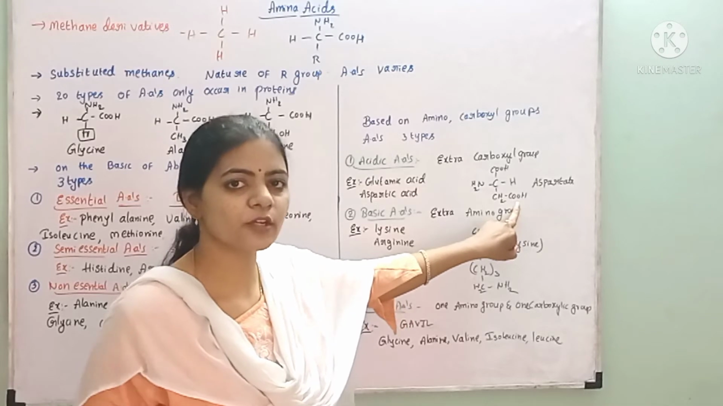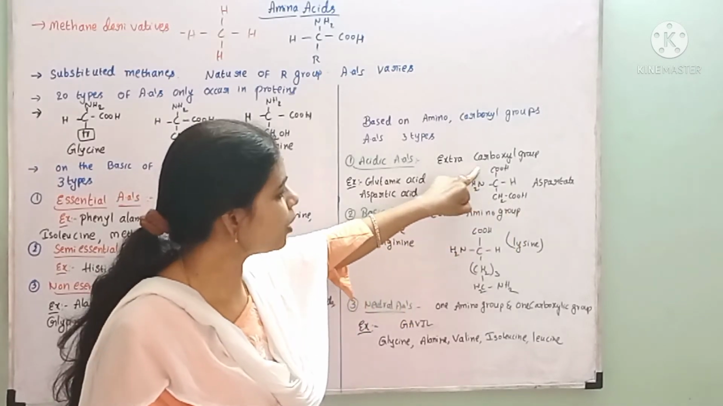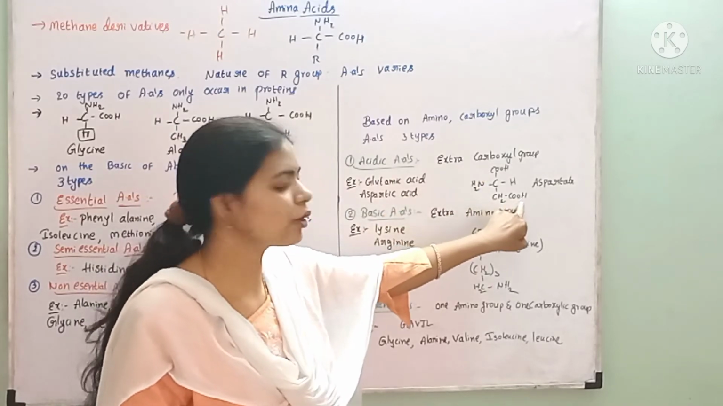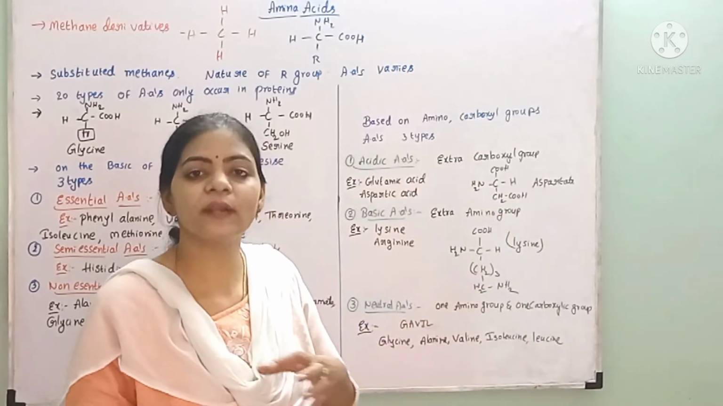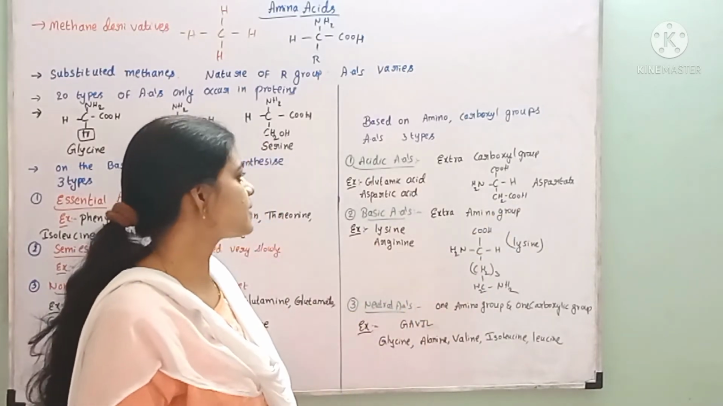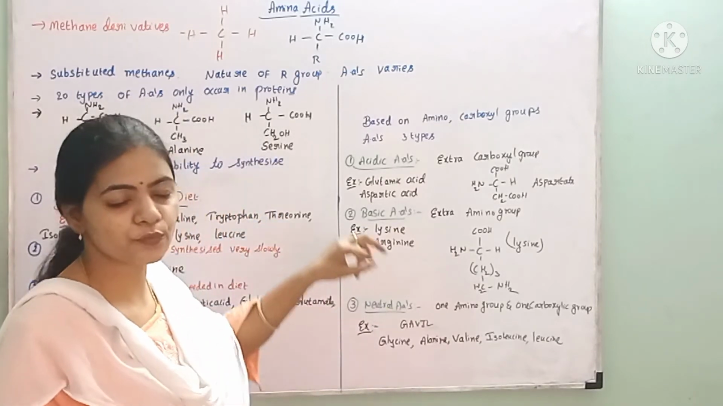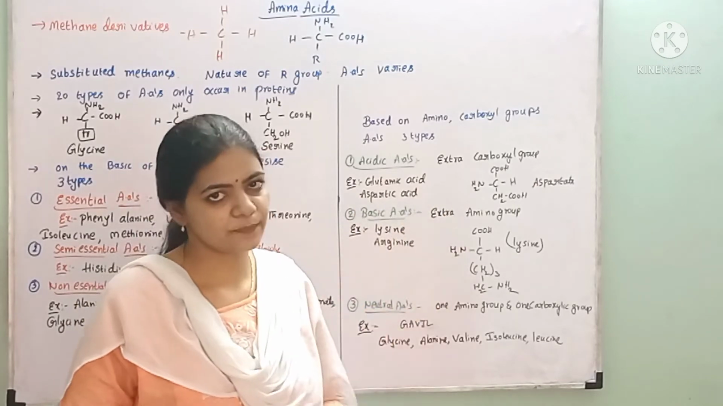What is the function of the carboxylic group? It provides acidic nature to the amino acid. Here one carboxylic group is already present. Additionally, another carboxylic group is present. That means the amino acid will become more acidic. That amino acid is called an acidic amino acid. Examples of acidic amino acids are glutamic acid or glutamate, and aspartic acid or aspartate.